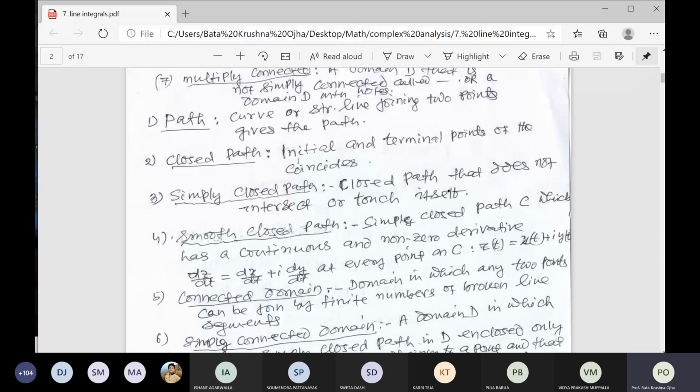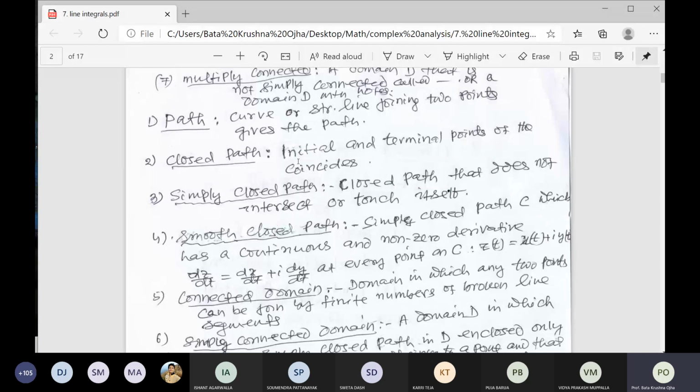The curve is called simply closed if the boundary of the curve does not intersect or touch itself. If you take the example of a circle, the circumference of the circle does not touch itself. Any point you will not find like that, or not intersect.